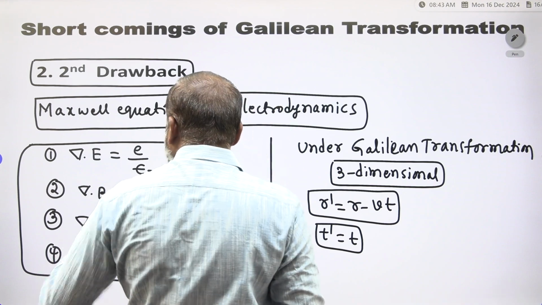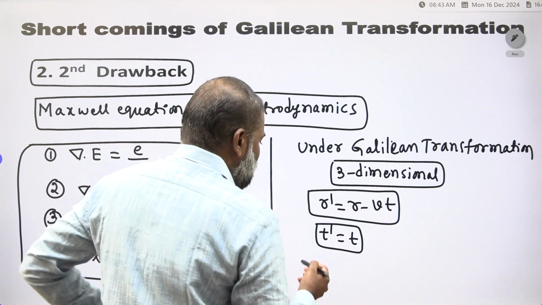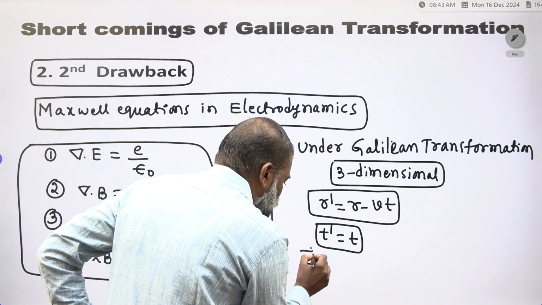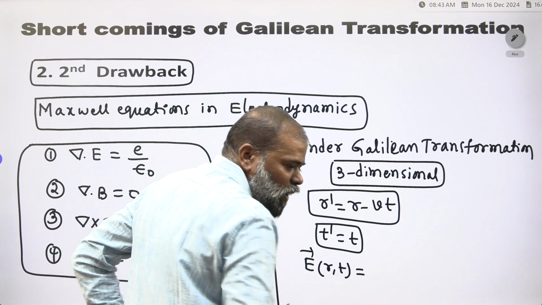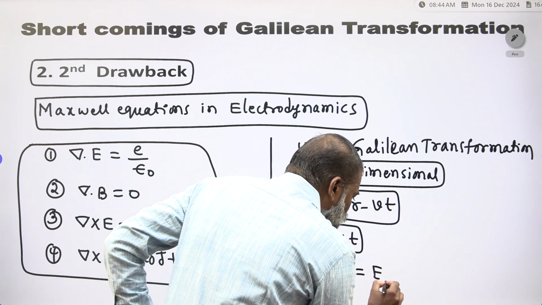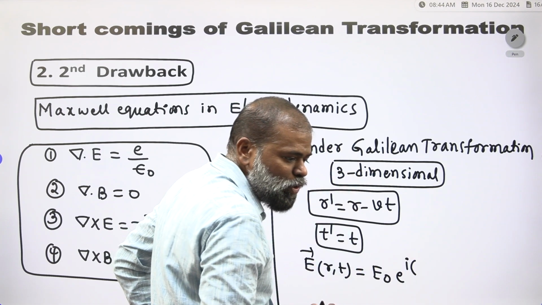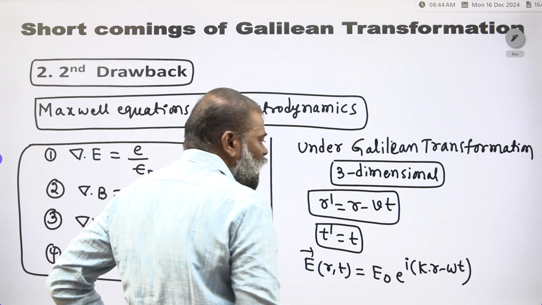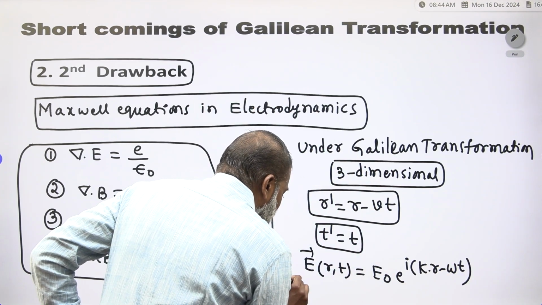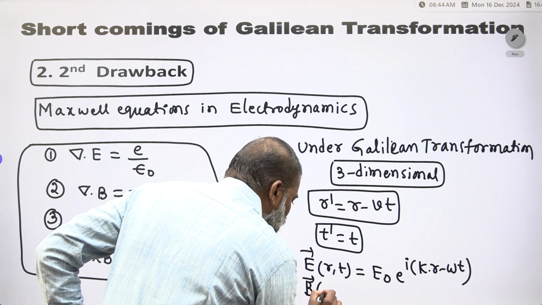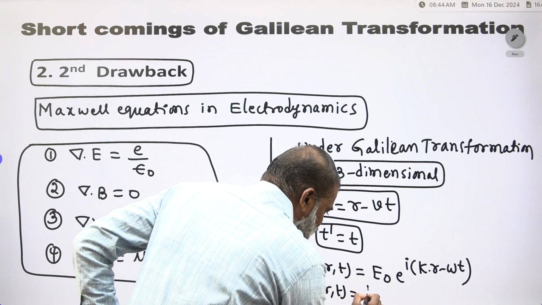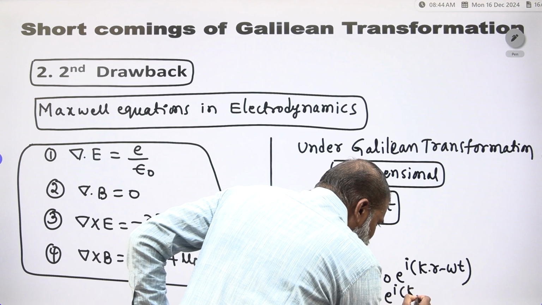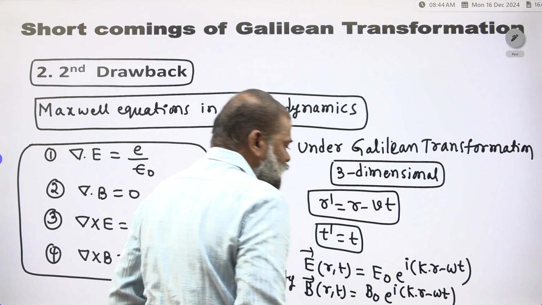So if you solve these Maxwell equations, you get the electric field E(r, t) is equal to E naught into e to the power of i(k dot r minus omega t). Similarly, B(r, t) is equal to B naught into e to the power of i(k dot r minus omega t).